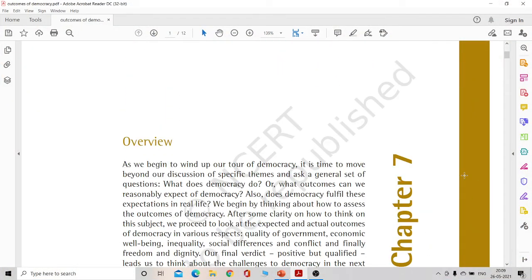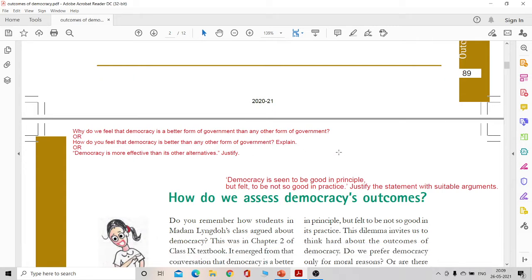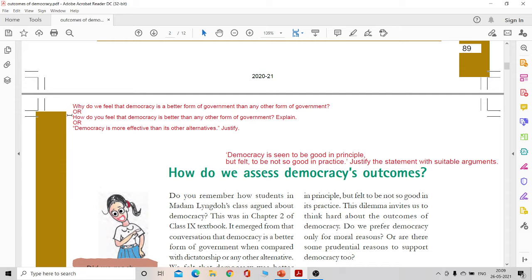Now, in this chapter, the very first question that I have today is a 3 marker. As you can see, the answer would be the same, but the type of question differs. The language of it differs. So, it's the same answer, right?